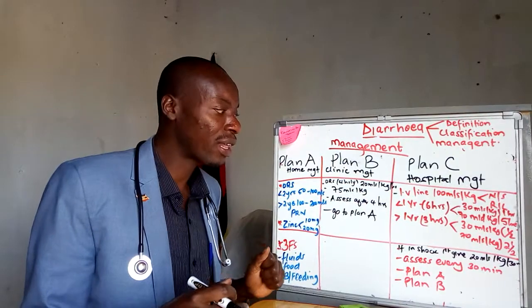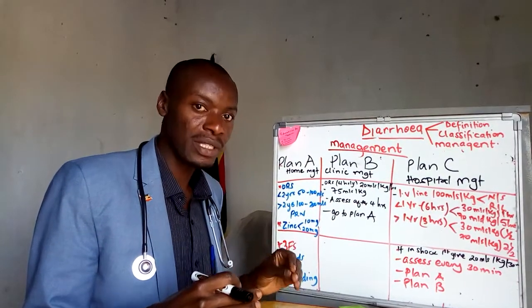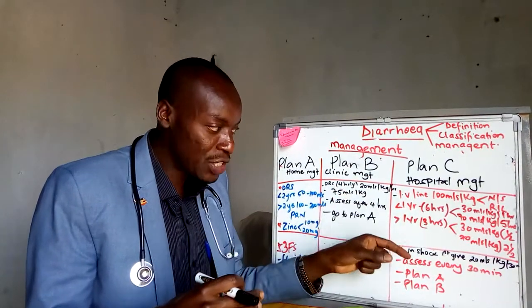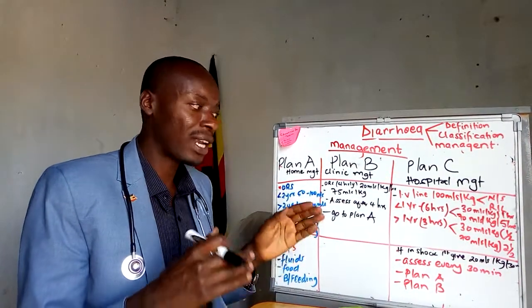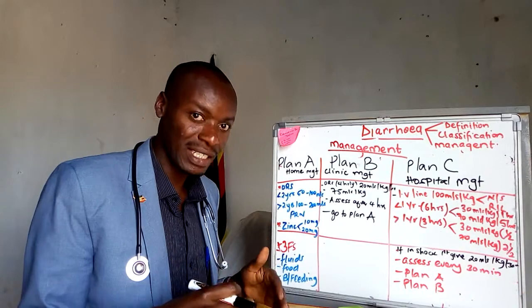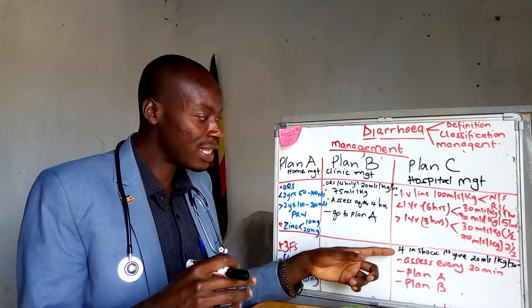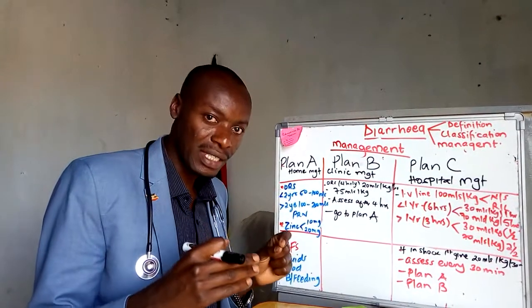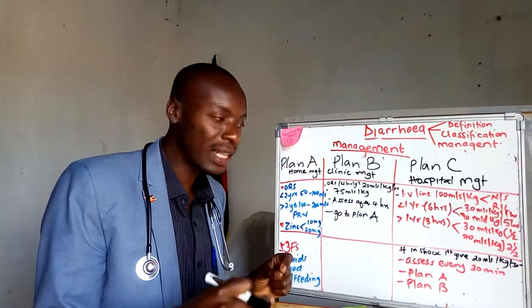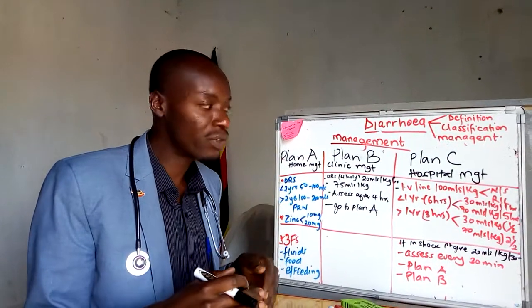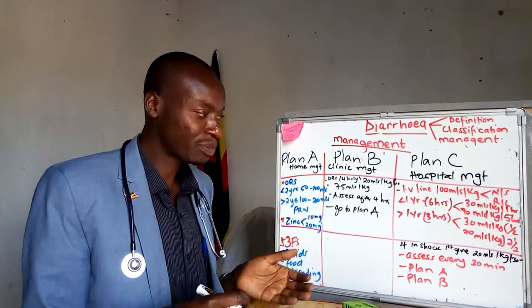If your child is more than 1 year, you're going to infuse in 3 hours. That is to say, 30 ml per kg in the first 30 minutes, and then 70 ml per kg in the next 2.5 hours. Remember, if the child is having shock, you shall first treat shock by giving 20 ml per kg in 30 minutes. And then when the child improves, you continue with plan C management.